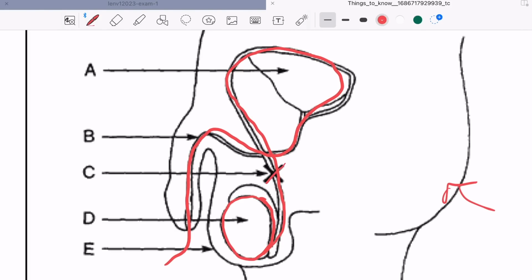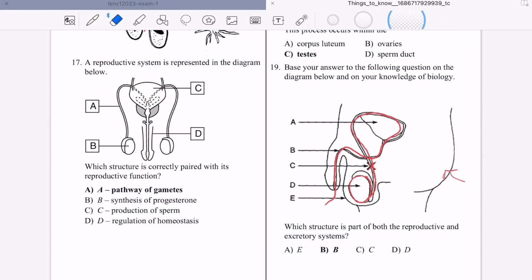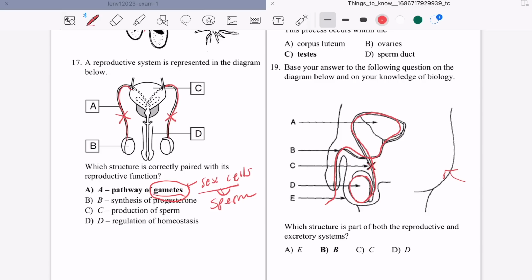Now, you have an X here. There is a question that is always asked. I'm going to erase this because they usually do it in the front view. If you cut or block the tubes, which are called the vas deferens, you are not going to be able to transfer the gametes. Gametes are sex cells. Sex cells for the male is sperm. Sex cells for the female is the egg. But I don't want to write that down right now because we're not talking about the female right now.